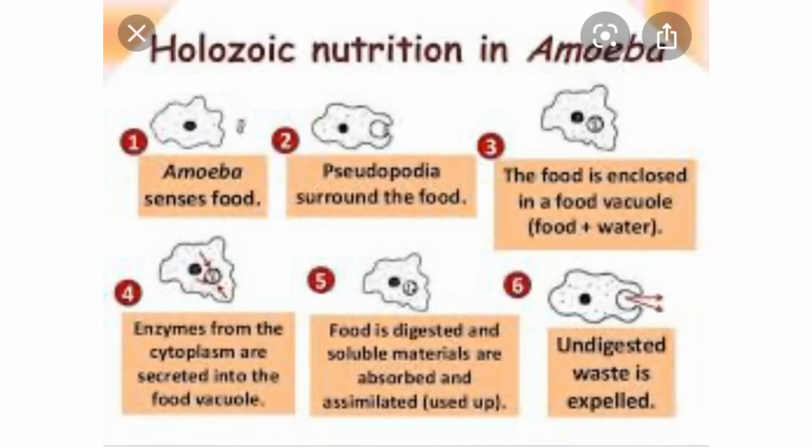Now food is digested and soluble materials are absorbed and assimilated, which means that the soluble substances are used up and the undigested food or undigested waste is expelled out. So this way holozoic nutrition takes place in amoeba. We'll see this in detail in the next slide. This question is a very important question. Many times it is asked in examination, and if it is asked, you have to draw the diagrams also.